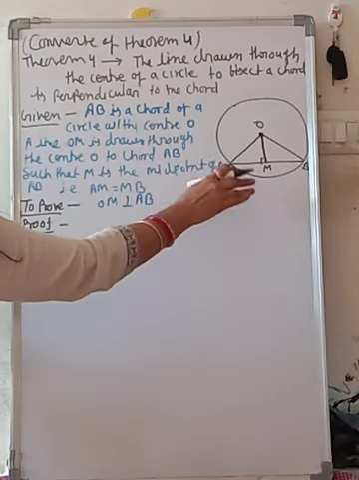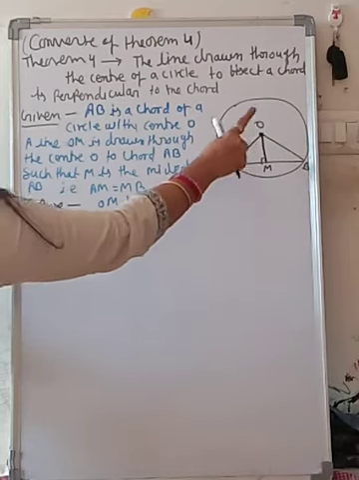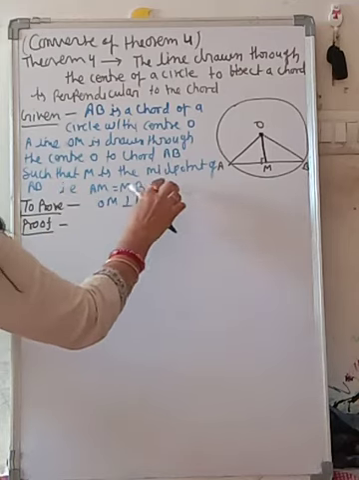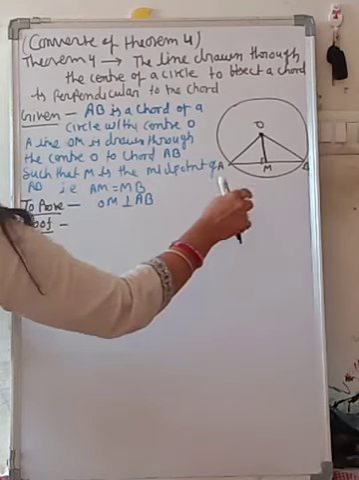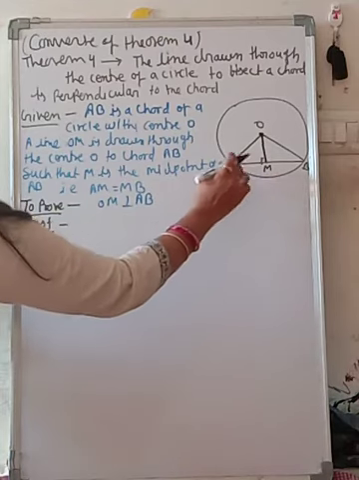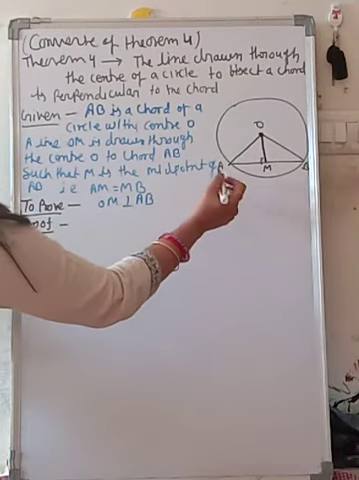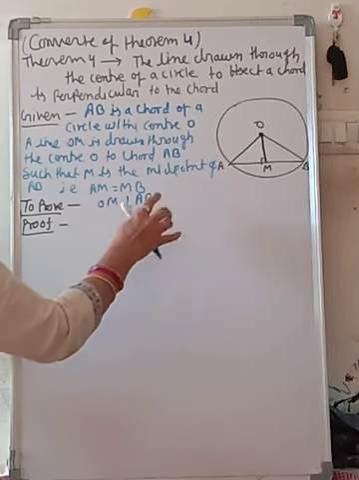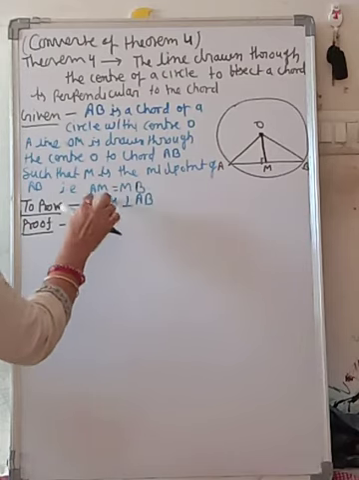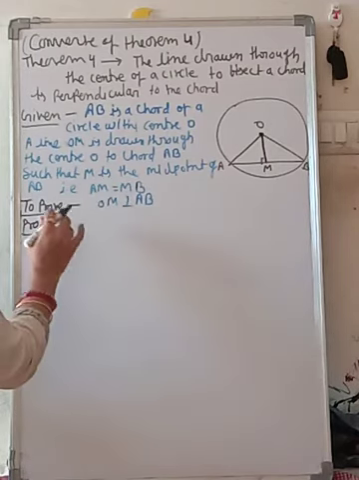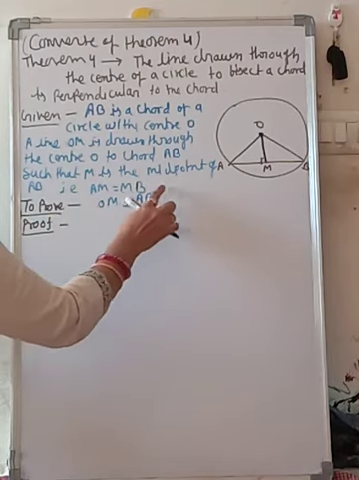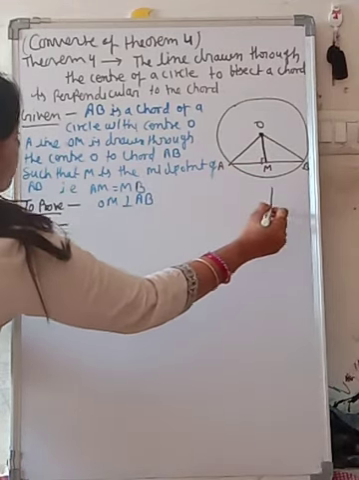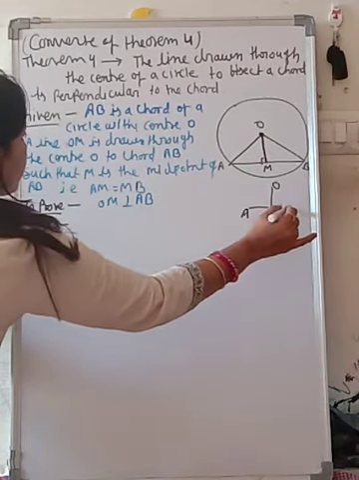AB is a chord of the circle with center O, and a line OM is drawn through the center O to the chord AB such that M is the midpoint of the chord AB, that is AM equal to MB. So write down here AM equal to MB. Now to prove: if AM equals MB, then you can prove that OM is perpendicular to AB.